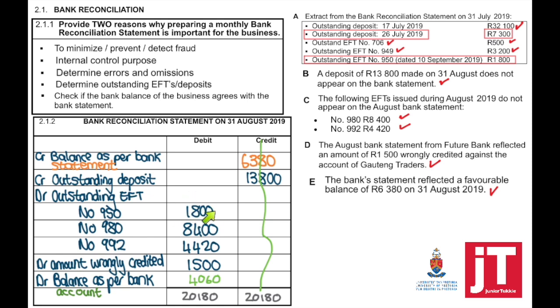Any outstanding EFTs will appear in brackets because we're going to minus that, and then balance as per bank account becomes your balancing figure, or the amount that you need to calculate at the end. So this is then how it will appear if you're doing the one column method.